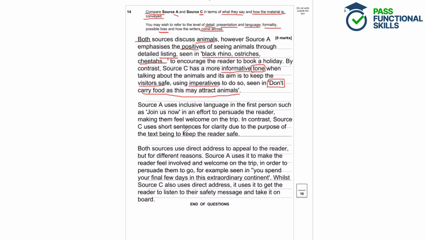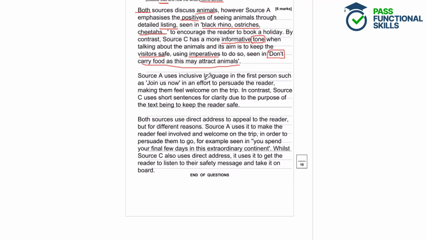Source A uses inclusive language in the first person, such as "join us now" in an effort to persuade the reader, making them feel more welcome on the trip. In contrast, Source C uses short sentences for clarity due to the purpose of the text being to keep the reader safe.